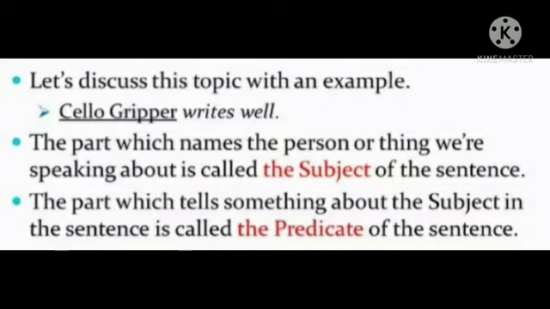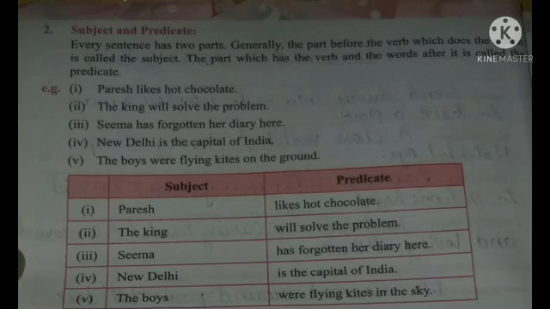So dear children, hope you all understood: the part which names any person or thing we are speaking about is called the subject of the sentence, and the part of the sentence which tells something about the subject or what the subject does is known as the predicate. You can see more examples in the next slide, subject and predicate.